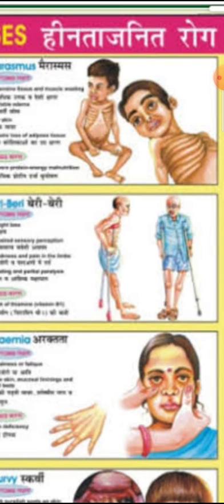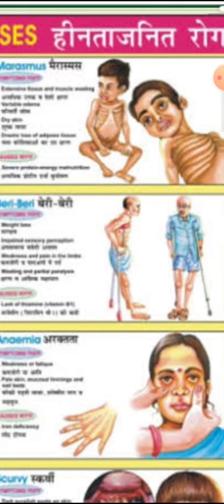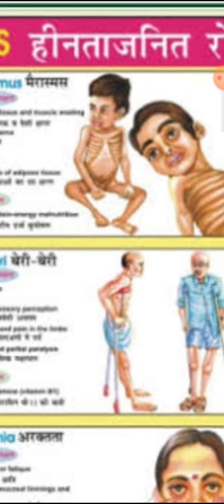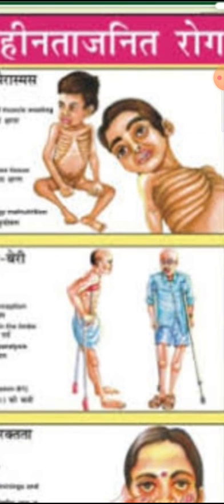Why? Because the person is really very weak. They are very thin and have a very weak body. They have poor muscle development. No muscles are being developed in their body because they do not have enough carbohydrates and proteins in their diet.